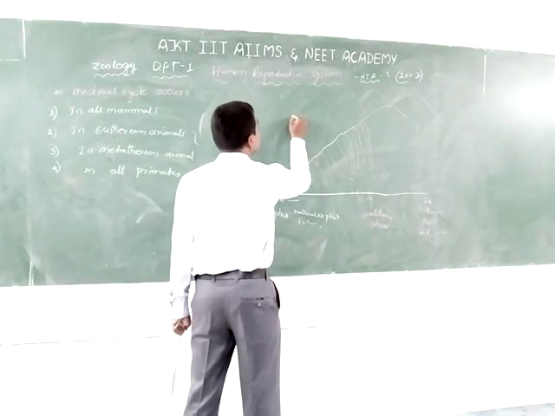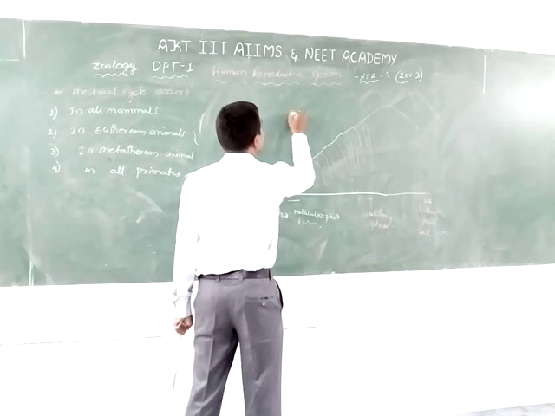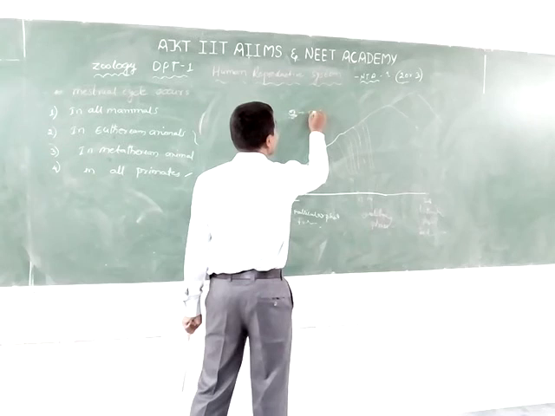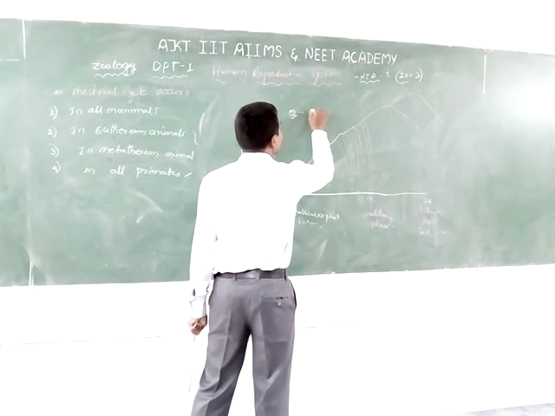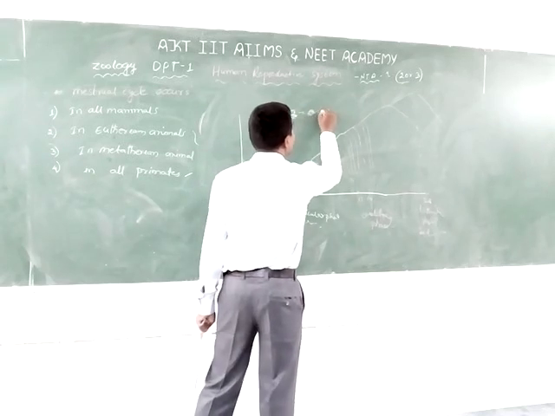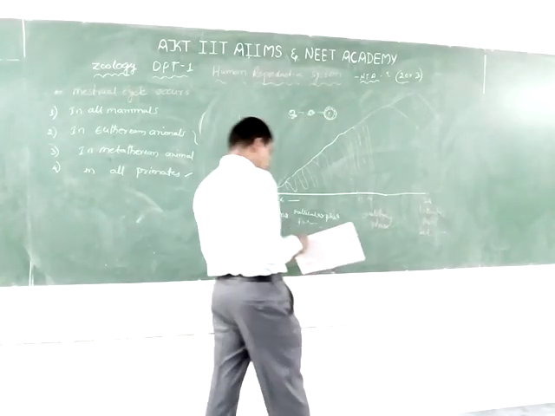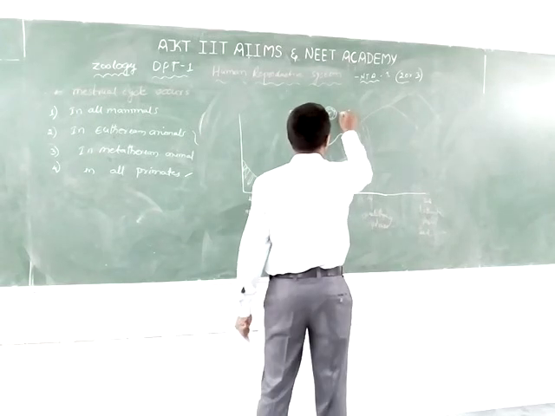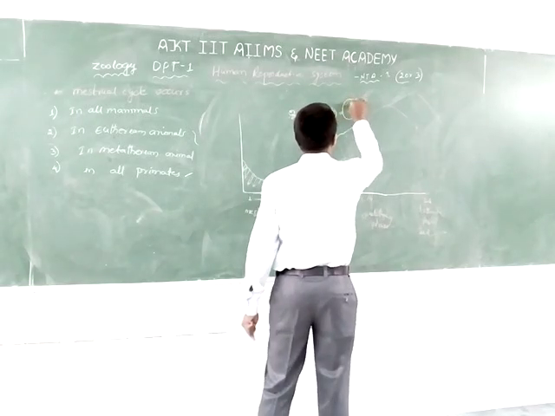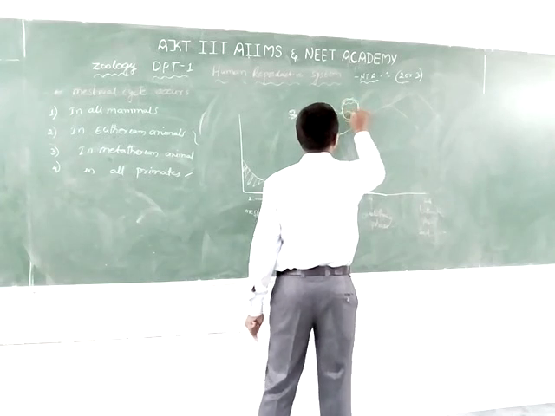The primary follicles become secondary follicles, the secondary follicles become tertiary follicles, and the tertiary follicles form the Graafian follicle.